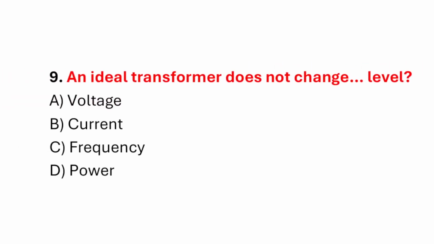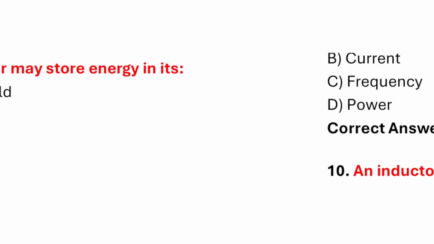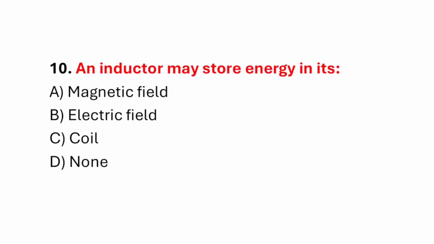Question number 9. An ideal transformer does not change dash level. Correct answer is option D, power. Question number 10. An inductor may store energy in its. Correct answer is option A, magnetic field.